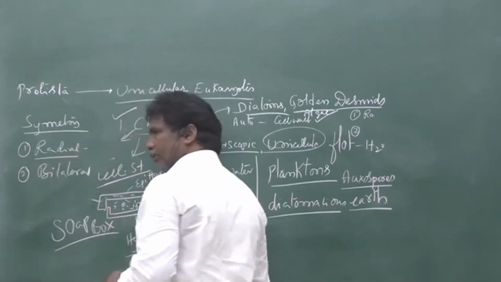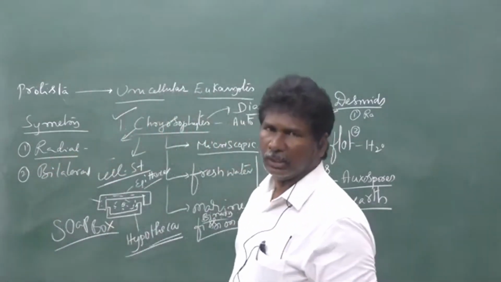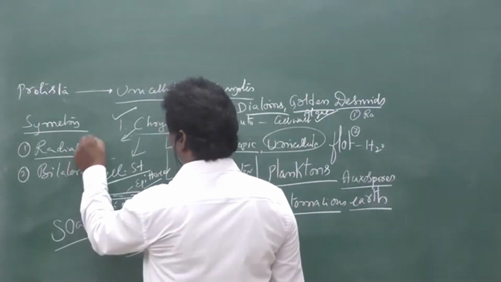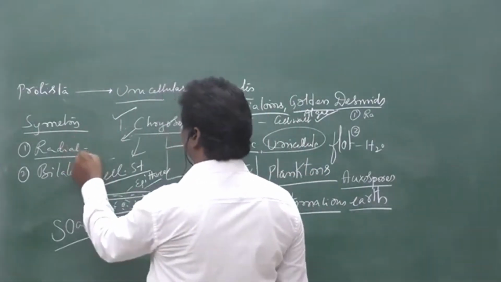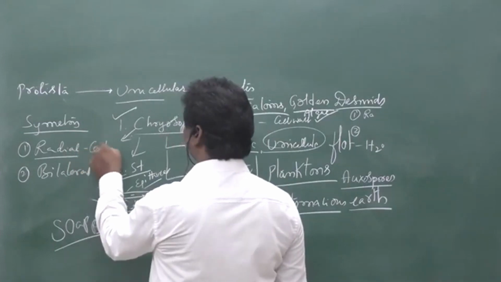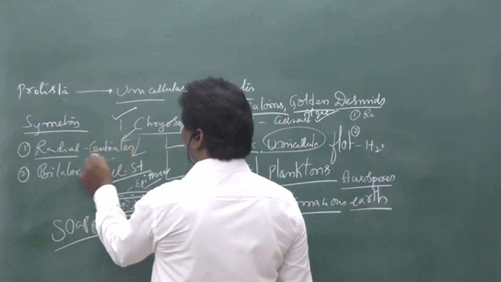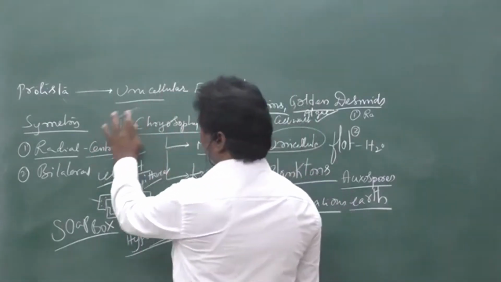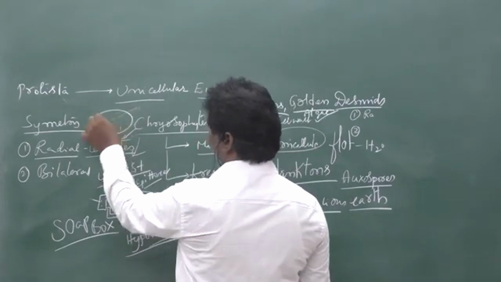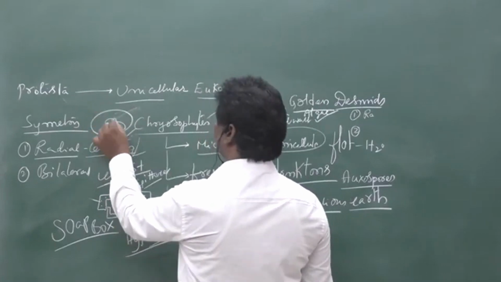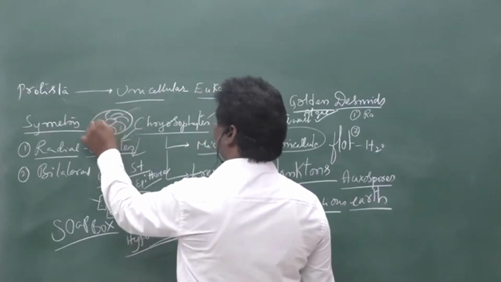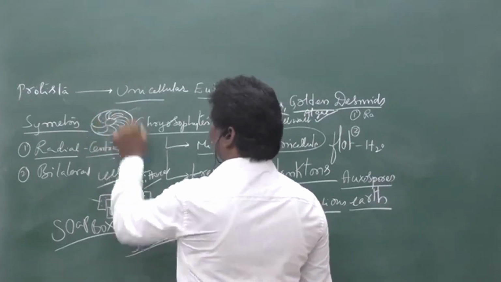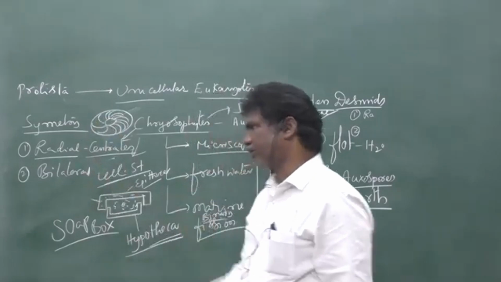If the epitheca and hypotheca are arranged in radial symmetry, those diatoms are called centrales. What do they look like? Maybe this is the diatom. They are arranged in radial symmetry in this way. That is called radial symmetry.